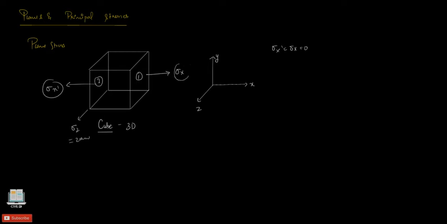The implication of the force is a stress, and that stress is equal to 0. So plane stress is the condition wherein the two faces of the cubic element are free from any stresses; this stress condition is referred to as the plane stress condition.